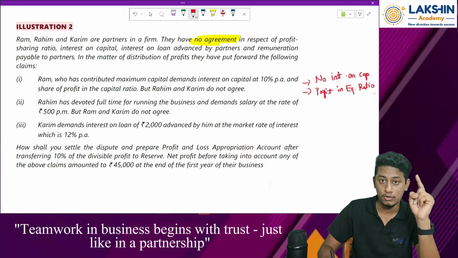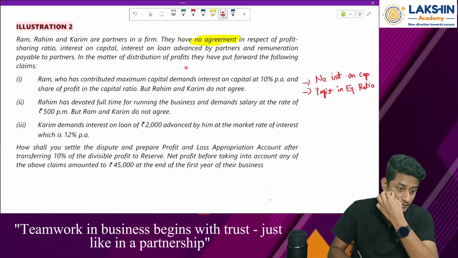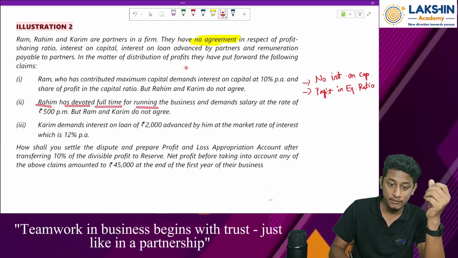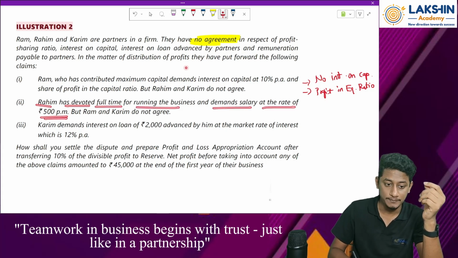So profits or losses, whatever there are, should be divided in the equal ratio. Then next, Rahim has devoted full time for running the business and demands salary at the rate of 500 rupees per month. But Ram and Karim do not agree. Yes, they should not agree.